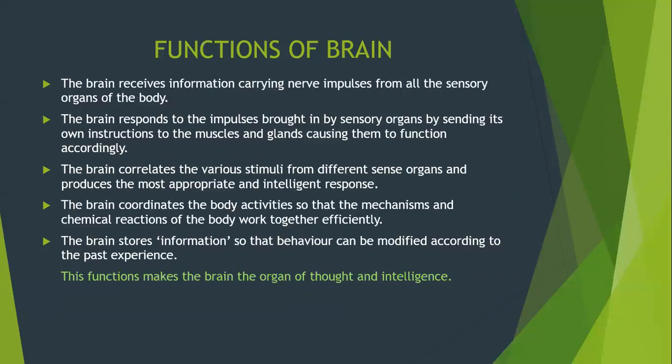Next, the brain coordinates the body activities so that the mechanisms and chemical reactions of the body work together efficiently. The brain stores information so that behavior can be modified according to the past experience. This function makes the brain the organ of thought and intelligence.